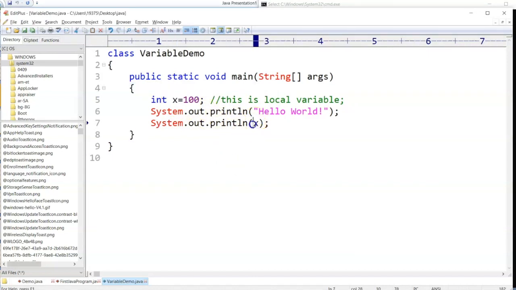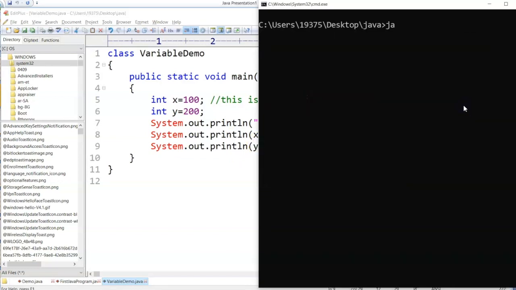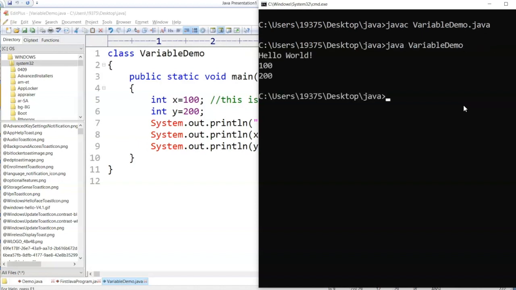Let me create one more local variable, y equal to 200. Y equal to 200. And then I'll copy this and say y. Now let's compile this. All right, now I'm getting 100 and 200.